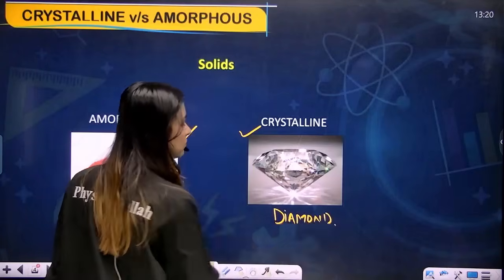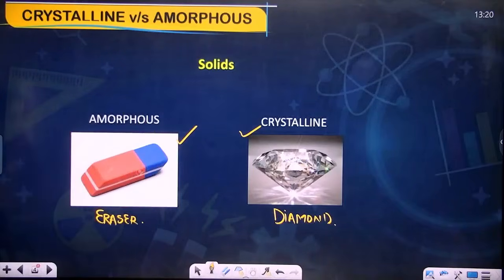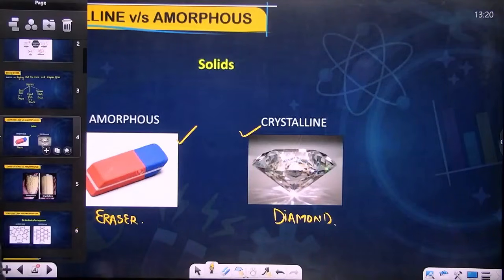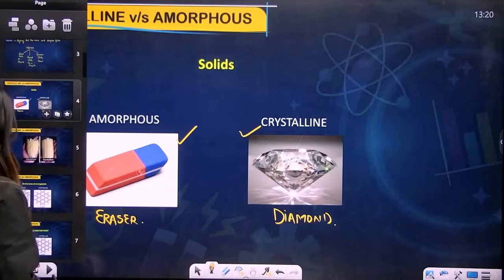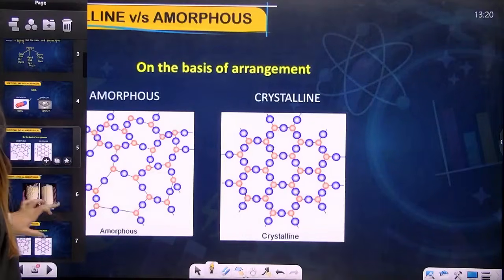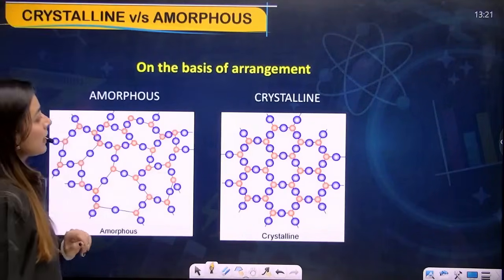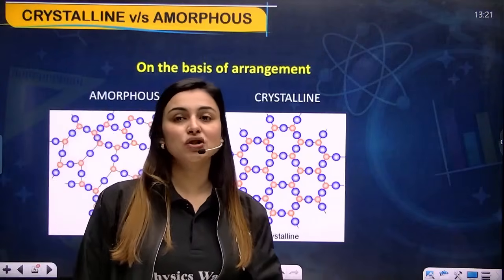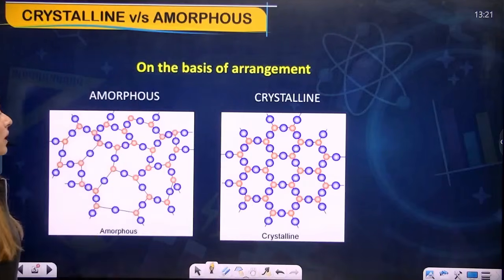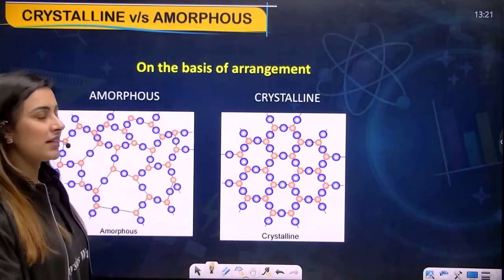Now let's move forward. So now my dear students, I just want to tell you that the first classification is on the basis of arrangement. The first classification is actually on the basis of arrangement. So let's try to understand the arrangement of amorphous and crystalline solids.